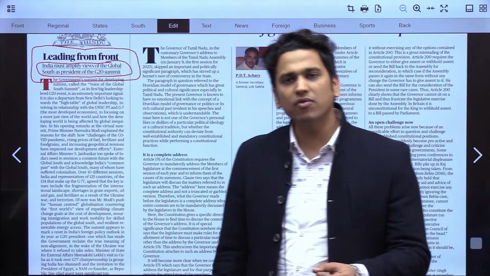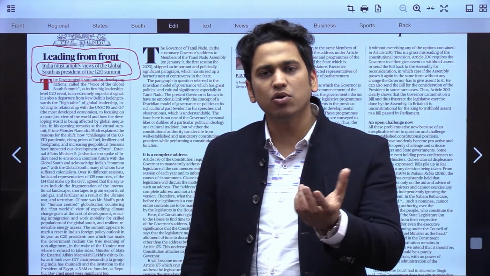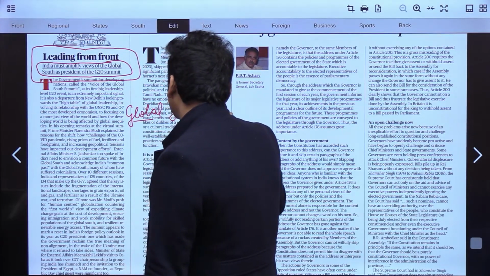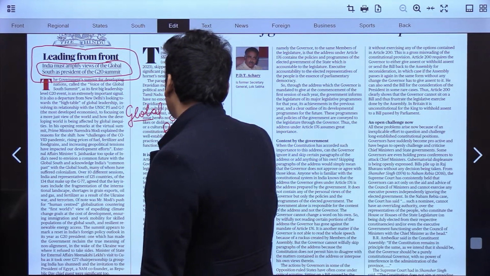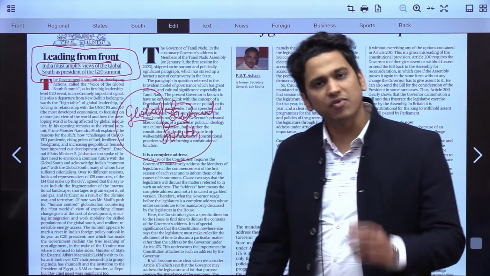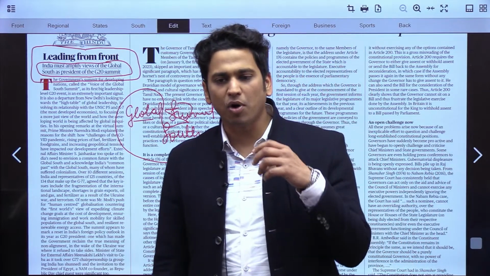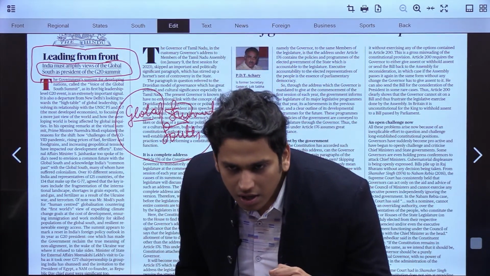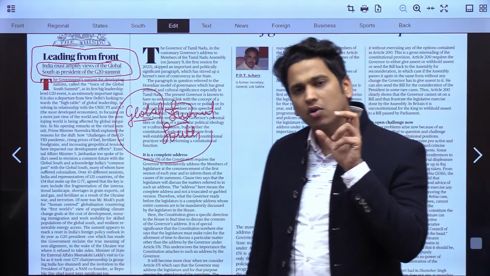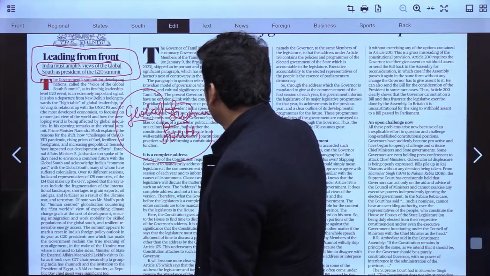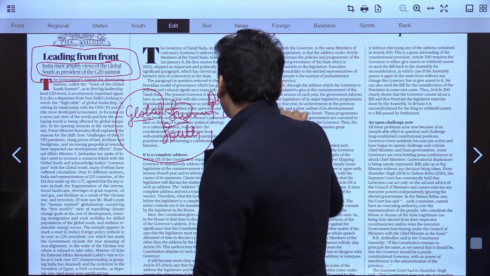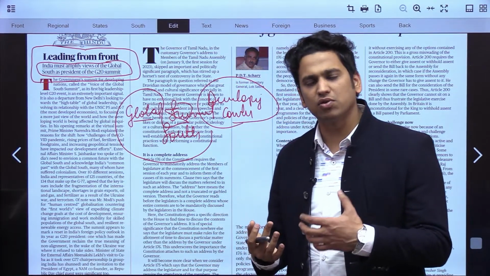Now one thing we have to understand, that recently India hosted this Global South Summit. I think everyone is aware of this, and we discussed it in our last session as well. Now it is very, very important. We are saying Global South, these are basically the developing countries whose summit was hosted by India.